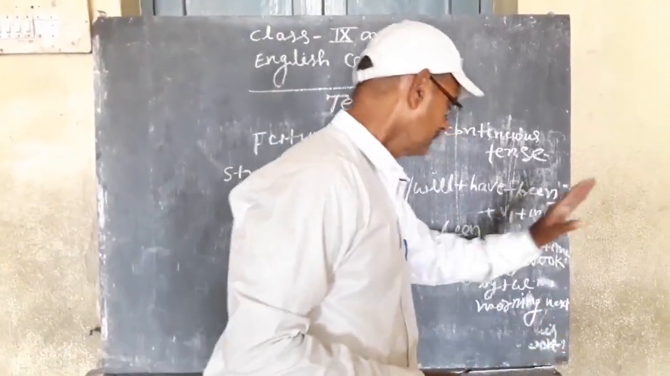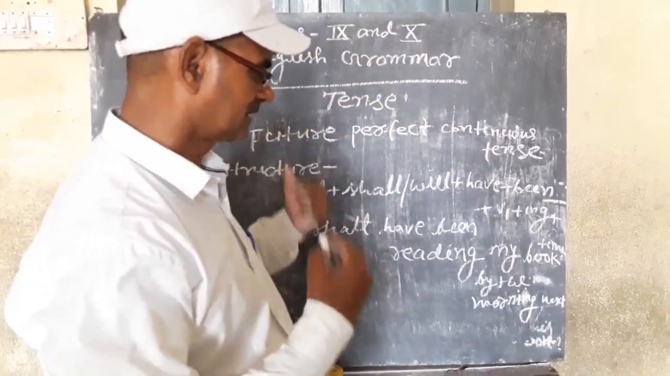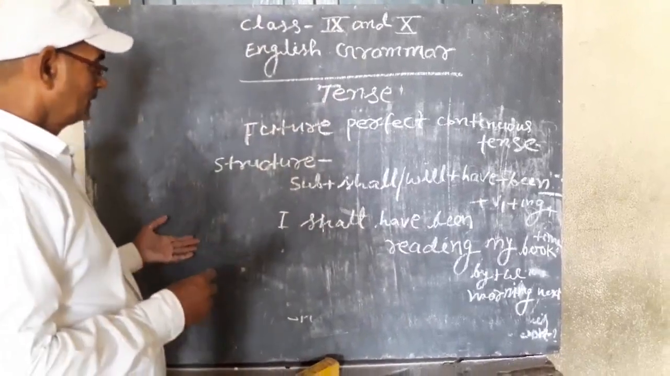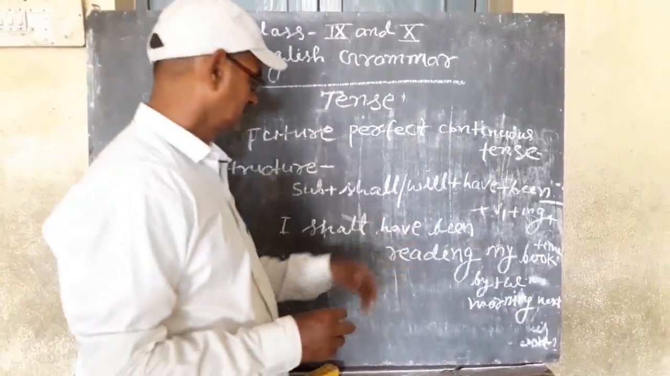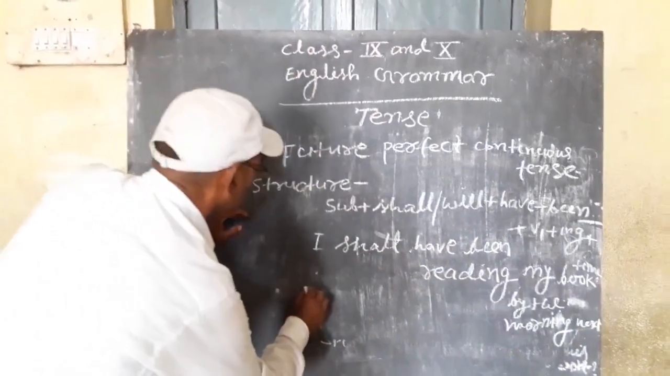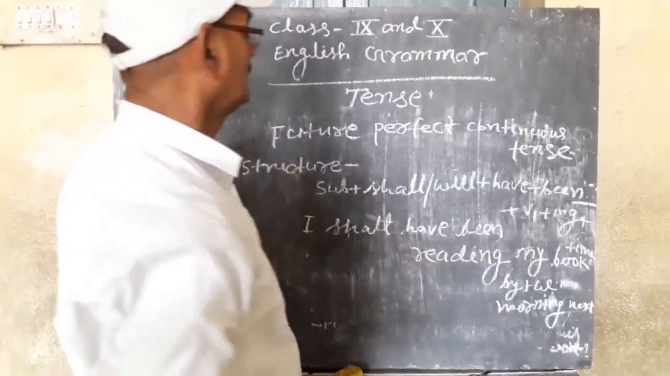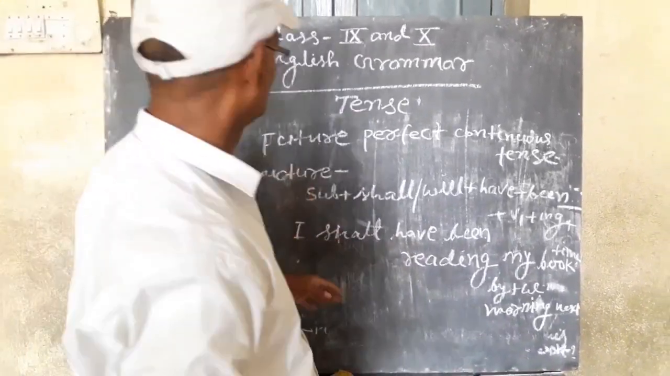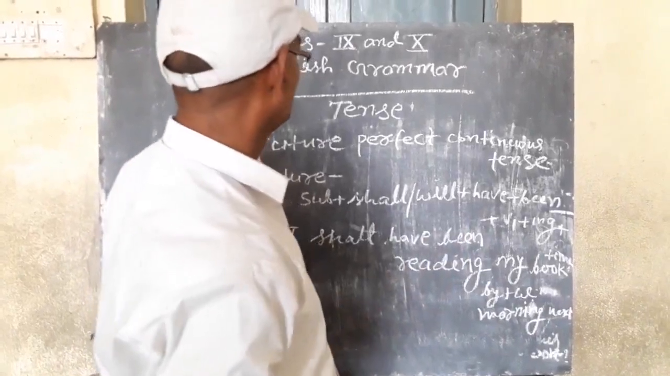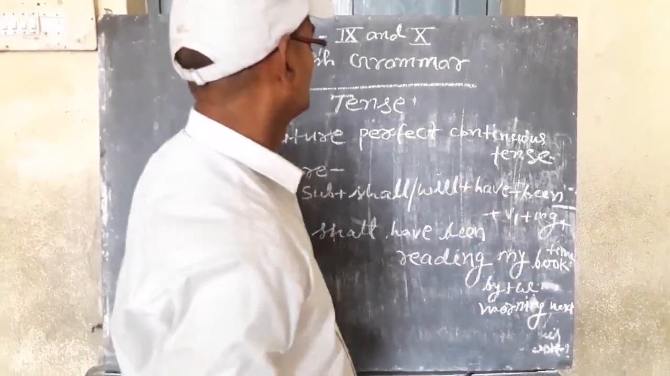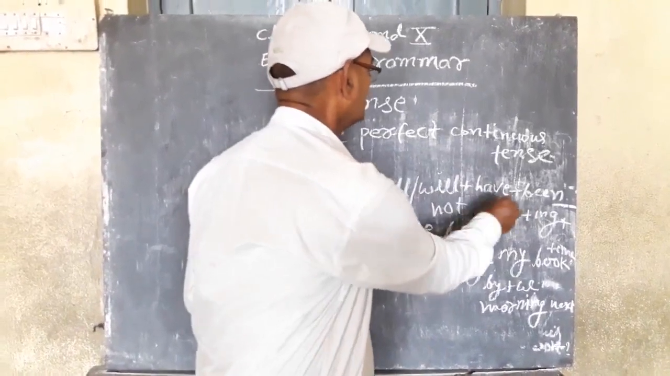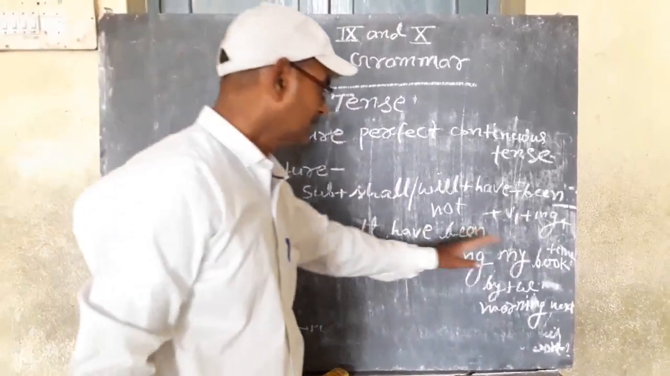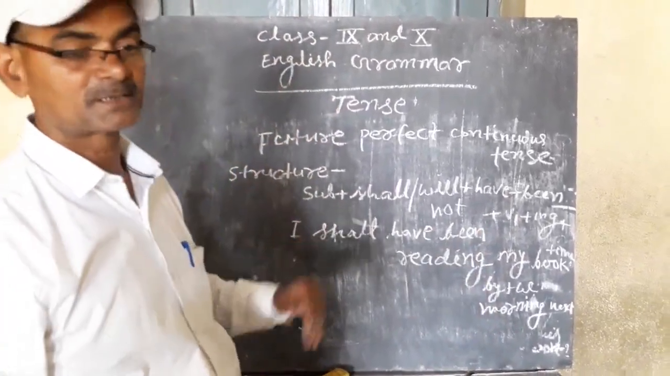Time may also be mentioned here, by 3 p.m. or in the morning. To change it into interrogative, we use shall or will just in the beginning of the sentence, and to change it negative, we use not, shall have not been. We use not after shall and before been to change it into negative, and it will be the completion of the change of the sentence.